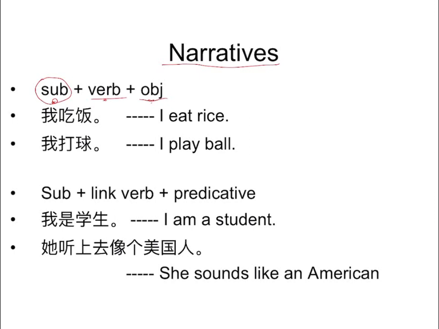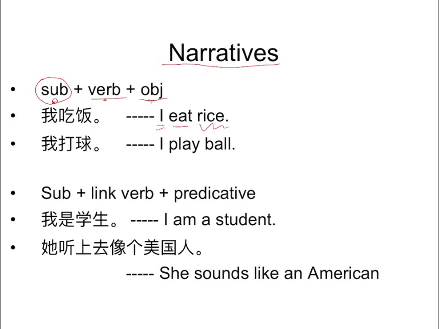Of course, both the Chinese language and the English language share the same order, the same characteristics. So for example, how do you say "I eat rice"?